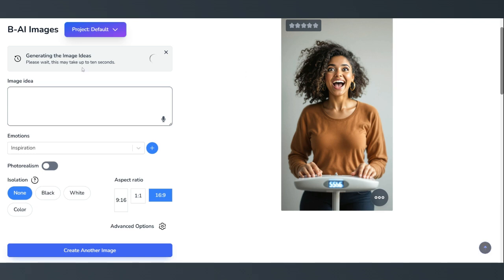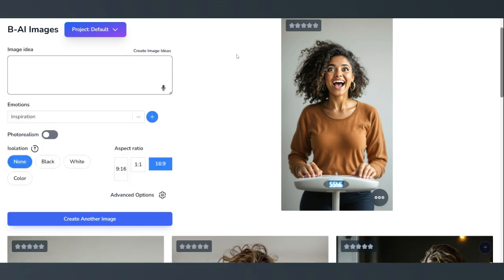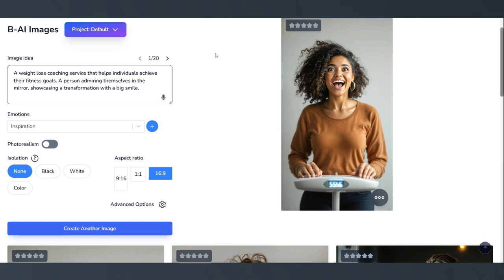Please wait. This may take up to 10 seconds. 10 seconds is pretty, boom, there it is. It's already here. I don't even think that was 10 seconds. So as you see, we got 20 different ideas here. Look at that. That's amazing, right? So let's check a couple out. A supportive weight loss coaching service for improved health, a person successfully completing a 5K running, crossing the finish line with joy. Ooh, sounds pretty good.